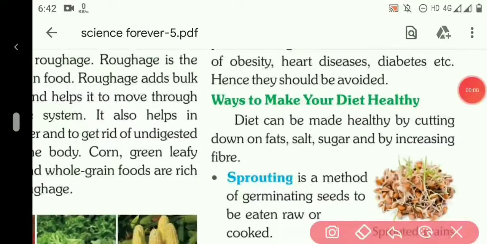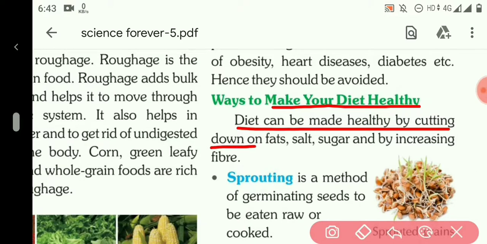How to make our body healthy? We can make our body healthy by making our diet healthy. Ways to make your diet healthy: diet can be made healthy by cutting down on fats, salt, sugar, and by increasing fiber. We can lower the consumption of fats, salt, and sugar and increase the consumption of fiber.